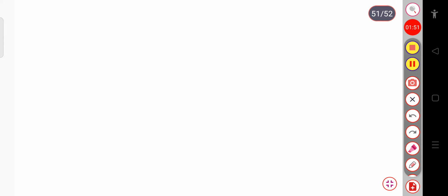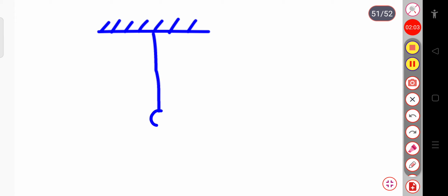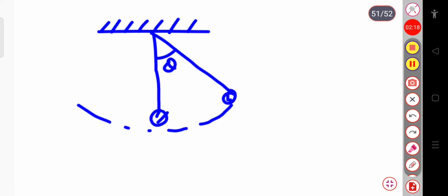In the last classes I have also discussed the simple pendulum case. For example, suppose it is hung at this point with a rigid support. This is my simple pendulum, having its bob attached to it, and suppose it makes an angle theta. Now this is the path of the pendulum, and this is the mean position.